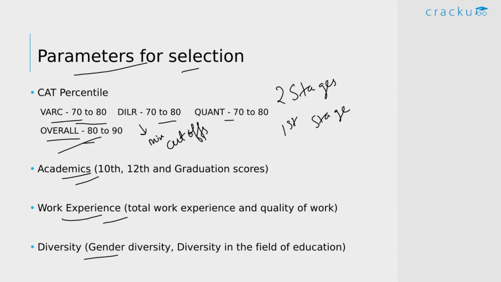And other factors include your academics, that is your 10th, 12th and the graduation scores, and then the work experience. Next, we have the diversity factors, which include the gender diversity and the diversity in the field of education. So different colleges place different emphasis on the academics, work experience and the diversity factors. So if you can maximize your CAT scores, you can have a very good chance of getting a call from any of these institutes.